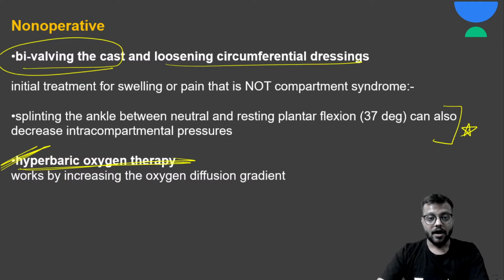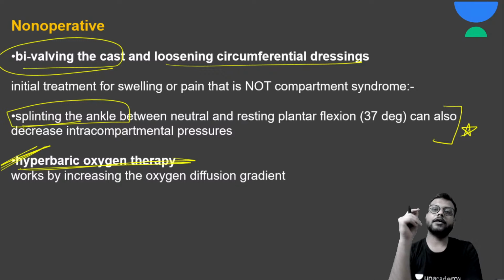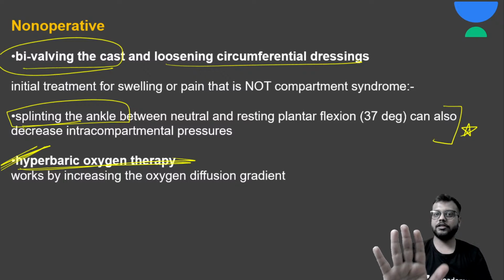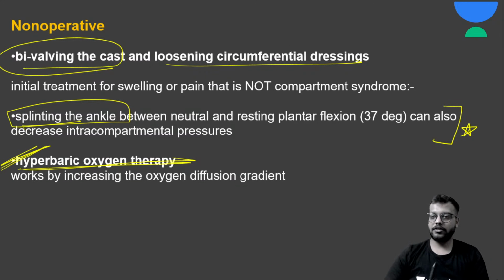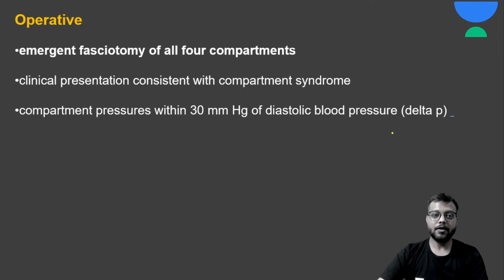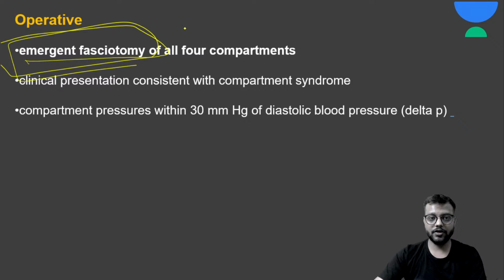कैसे, you need to splint the ankle. Splinting of ankle means fixing the ankle between the neutral position. See, this is the neutral position, between the neutral position and plantar flexion. तो इसके बीच में, like in 37 degrees, you will fix it, you will splint the ankle, and it decreases the compartment pressure. So operative में, emergency में, you need to do the fasciotomy of all the compartments.